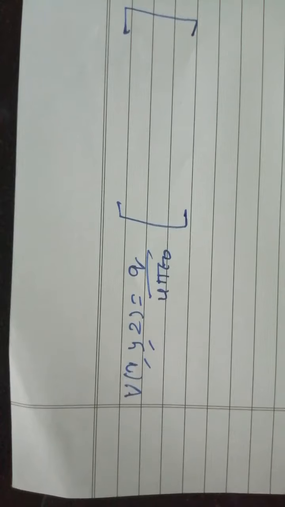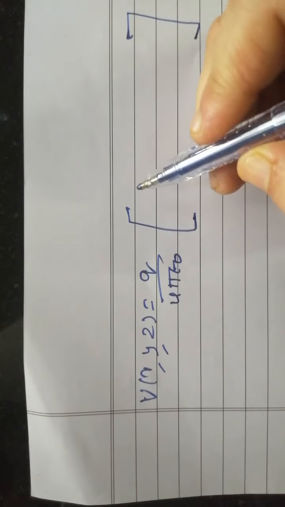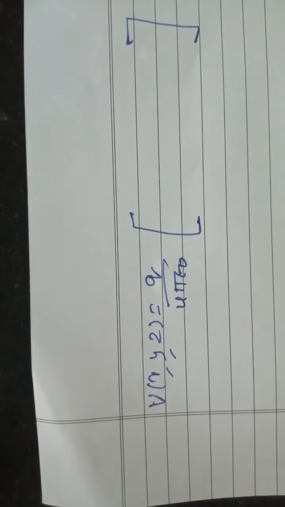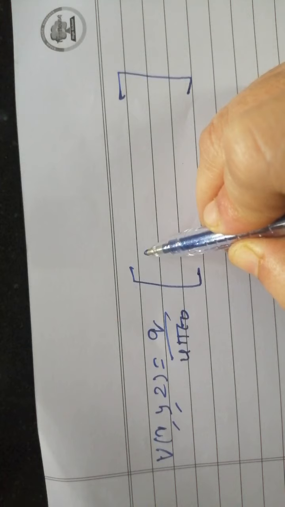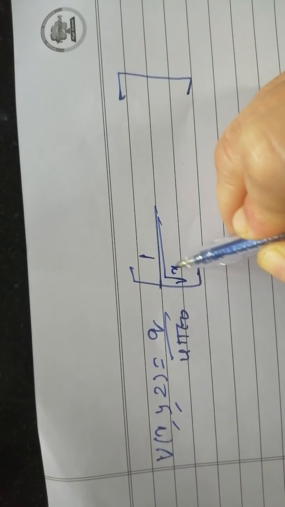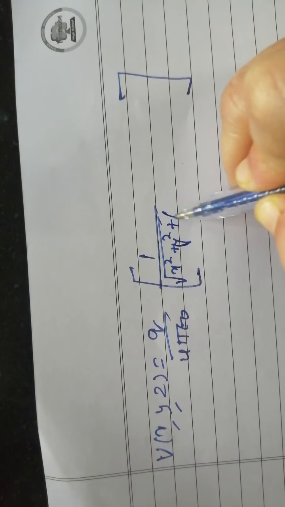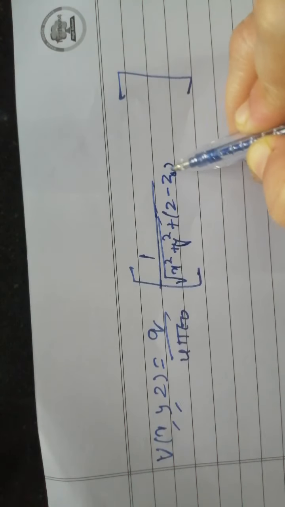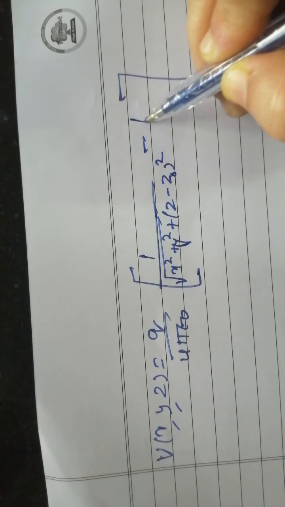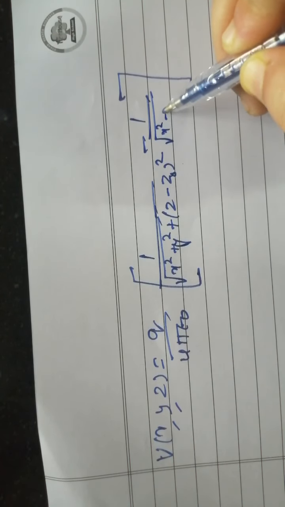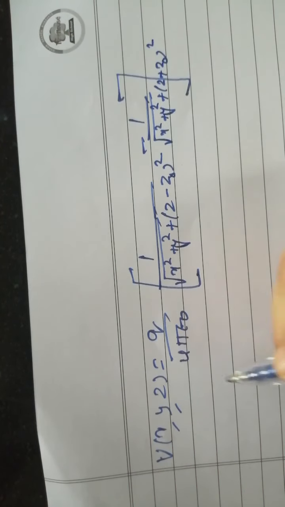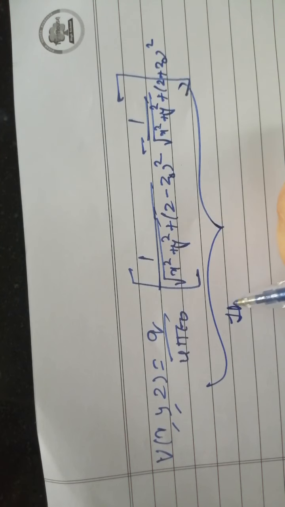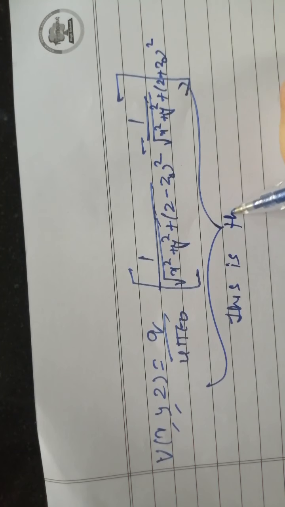So we write the equation as Q upon 4 pi epsilon 0 outside the bracket, and you have 1 upon root of x square plus y square plus z minus z naught whole square, minus 1 upon root of x square plus y square plus z plus z naught whole square, and this is the potential.